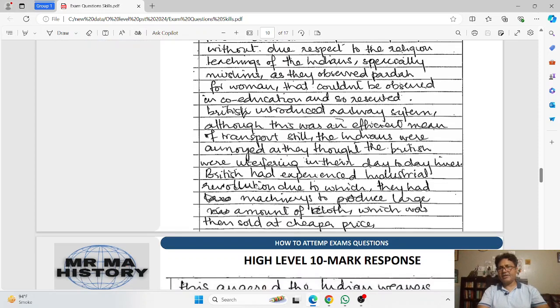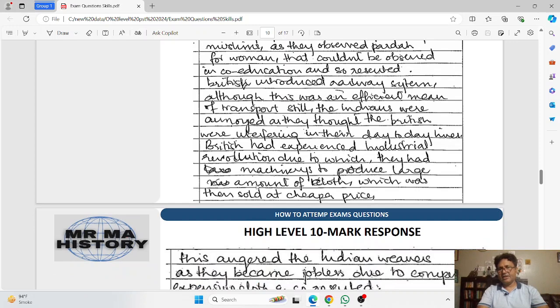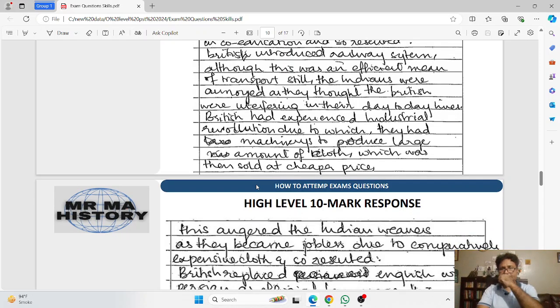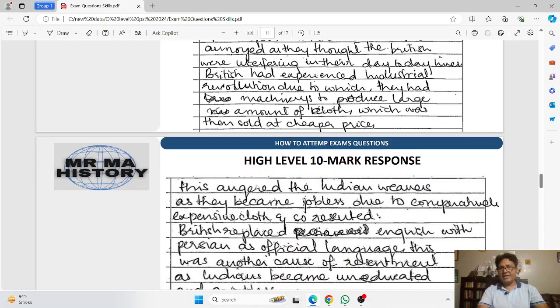The introduction of railways in India meant westernization, which was very much associated with Western society or the Western style of things. So that was why Indians opposed it.